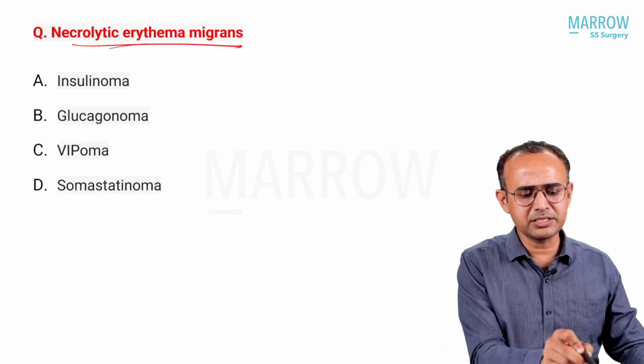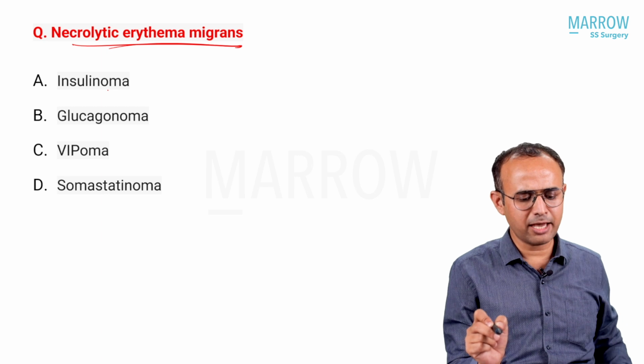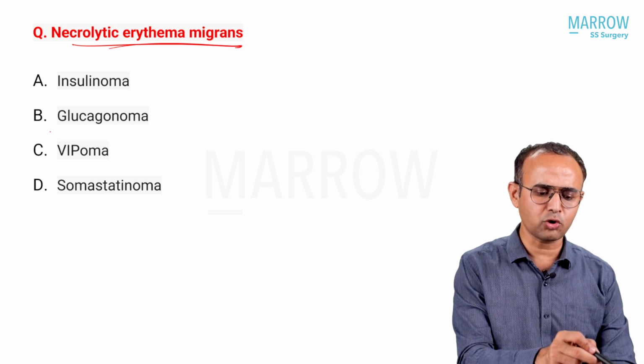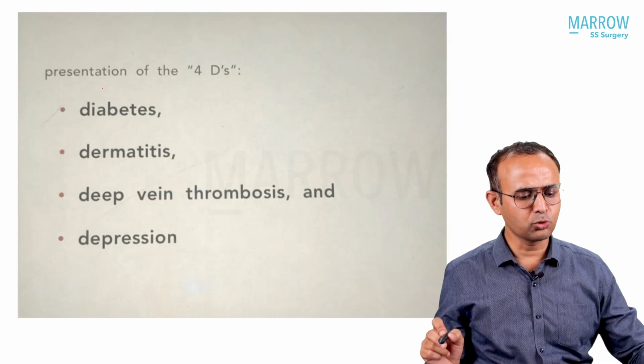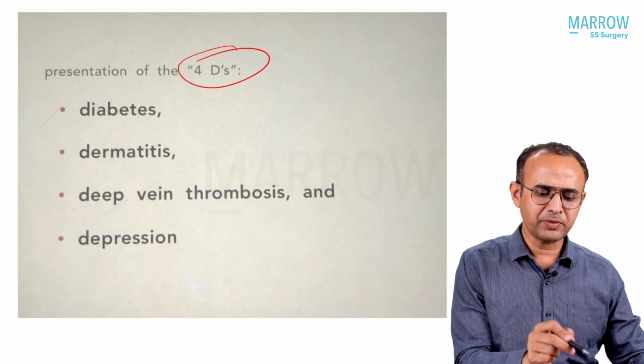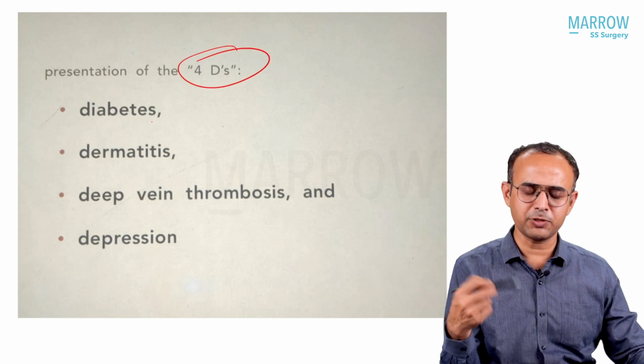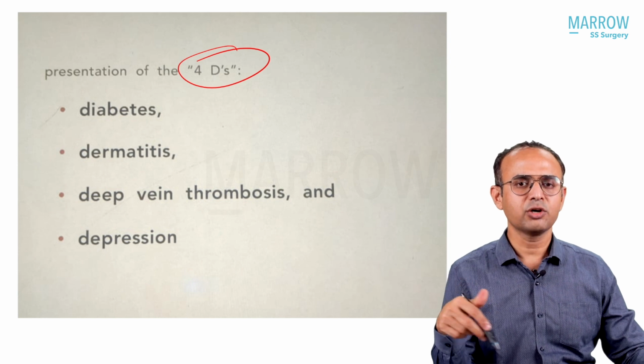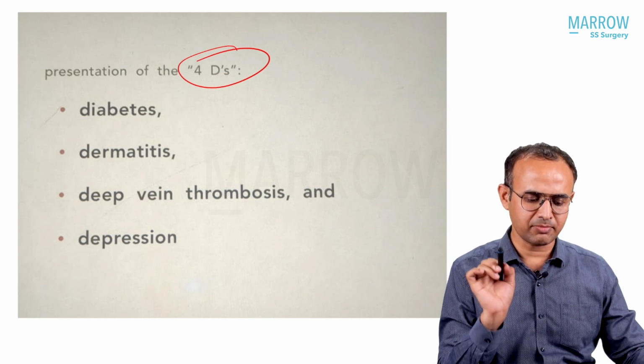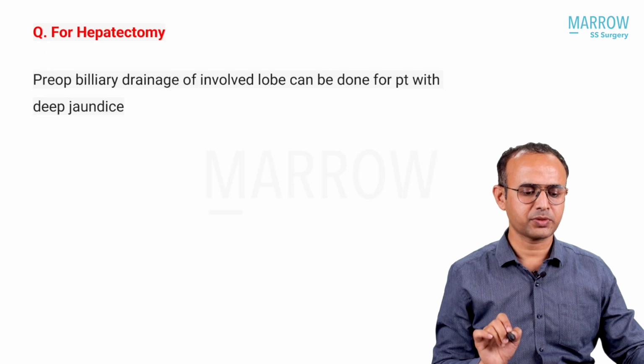Necrolytic erythema migrans: insulinoma, glucagonoma, VIP-oma, somatostatinoma. It is more commonly associated with glucagonoma. In glucagonoma, it is the 4 Ds, that is diabetes, dermatitis, deep vein thrombosis, depression. That is a very common mnemonic: diabetes, dermatitis, deep vein thrombosis, depression.